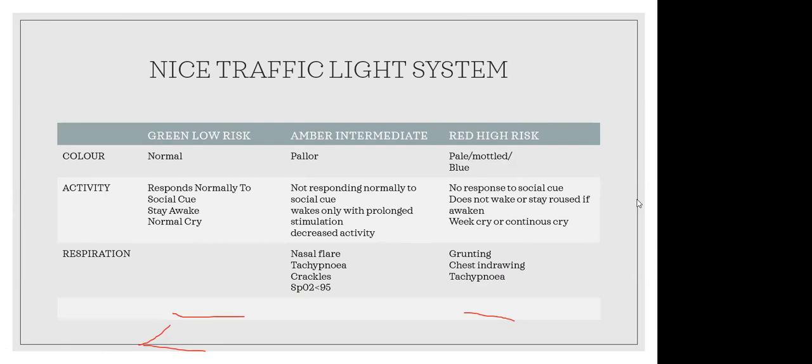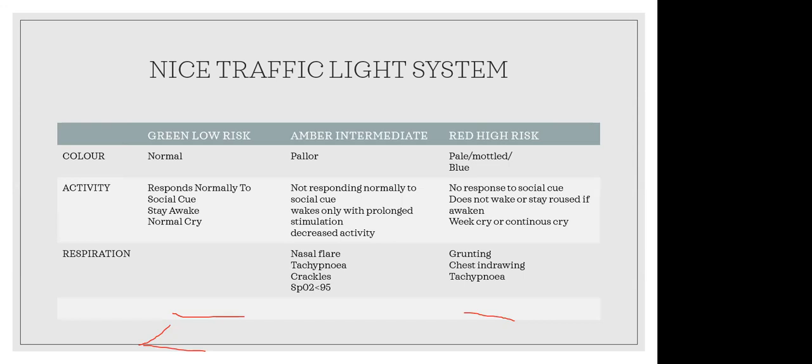So we have to assess the children based on this system. First the color of the child: if normal, the child is in the green, low risk zone. Amber, intermediate, there may be pallor, so the child is somewhat sick. And red, high risk: we have to refer the child if pale, mottled, or blue. In that case the child is sick.